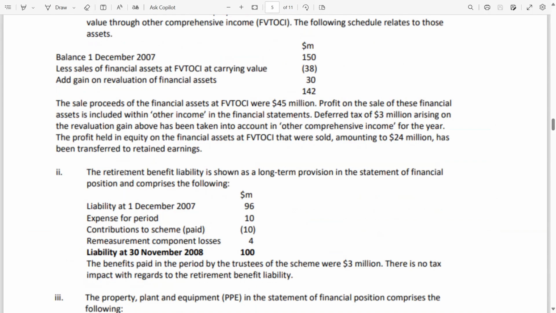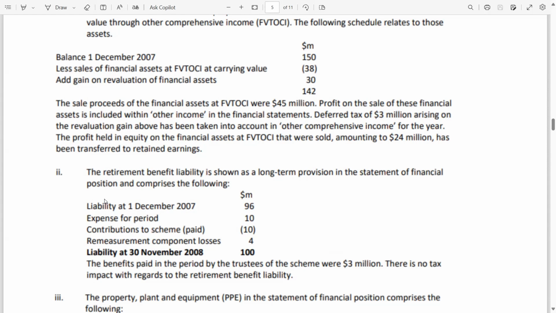Adjustment number 2. The first adjustment relates to IFRS 9. Now adjustment number 2: the retirement benefit, IAS 19. The retirement benefit liability is shown as a long-term provision in the statement of financial position and comprises the following. Liability at 1st December 2007, 96 million, means the opening balance of the DBO.